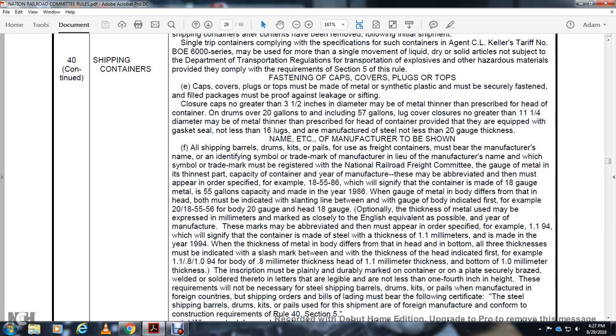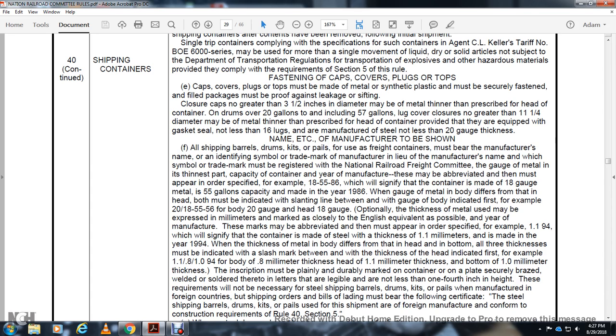The prescribed head container provided that they are equipped with gasket steel not less than 16 gauge, lug with the manufacturer's steel not less than 20 gauge thickness. Name, etc. of the manufacturer to be shown. All shipping barrels, drums, kits, and pails for the freight containers must be marked with the manufacturer's name and identifying symbol or trademark, with the manufacturer's name in which symbol trademark must be registered with the National Railroad Freight Committee, with the gauge of the metal, with the thickness, part, capacity of the container, year of the manufacturer.